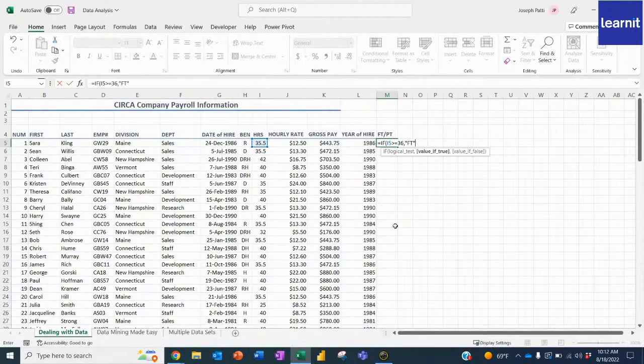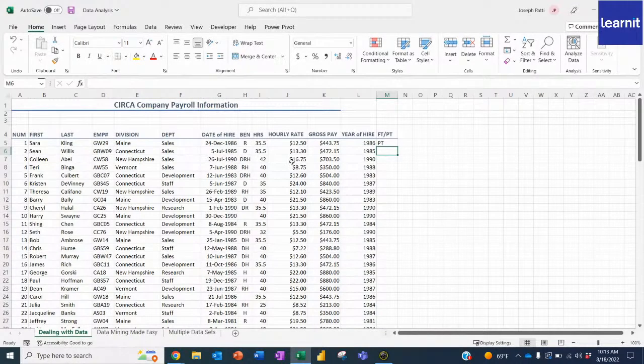Excel doesn't understand English. It's a computer system or a computer application. So now we're putting it in quotes. We're saying, okay, if that number 35.5 is greater than or equal to 36, write FT. If it's not true, then just write PT. And then we'll close the parentheses. When we press enter, it tells us it's PT because, of course, 35.5 is not greater than or equal to 36.